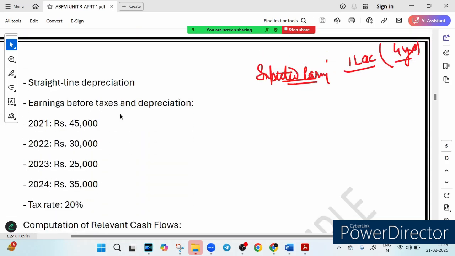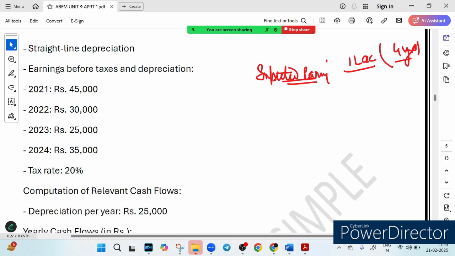Earning before tax and depreciation in 2021 is 45,000, 2022 is 30,000, 2023 is 25,000, and 2024 is 35,000. Think of this depreciation like a mobile phone. You buy it for 40,000, but in 4 years it loses value and is worth almost nothing.